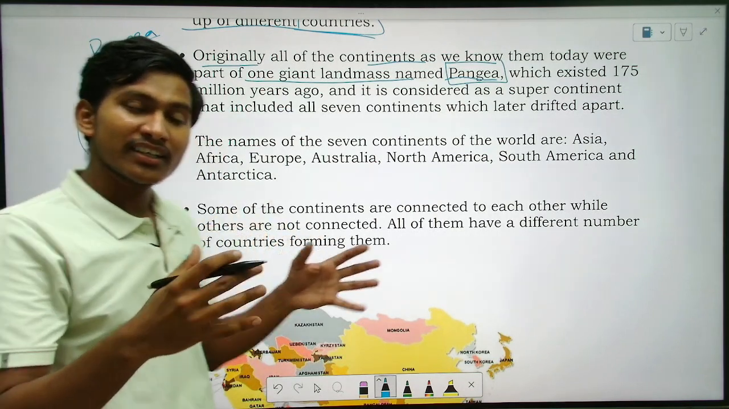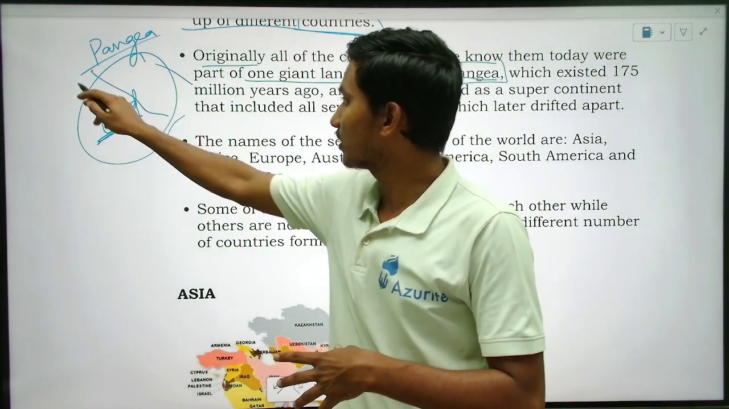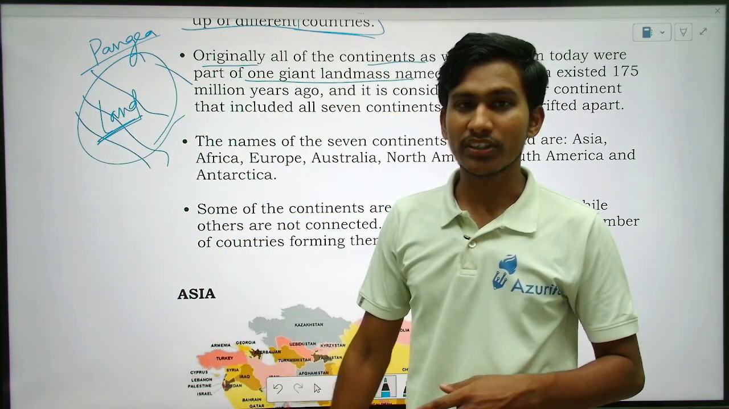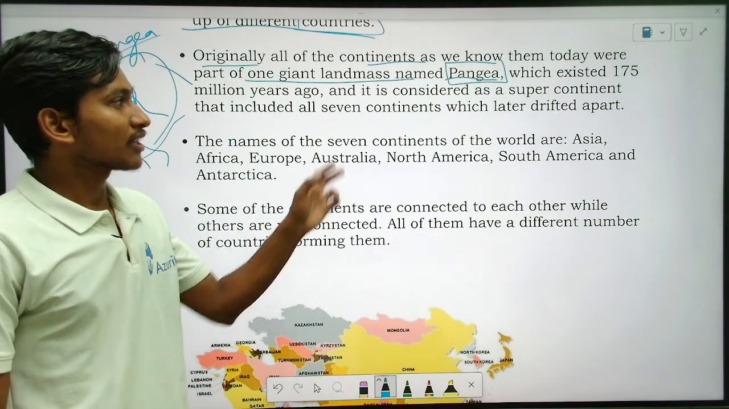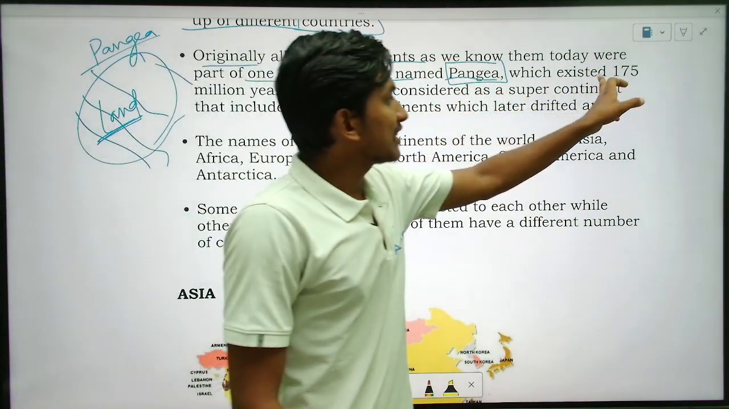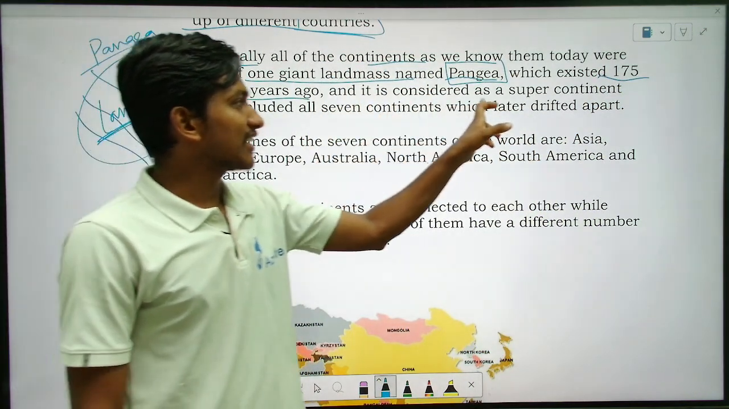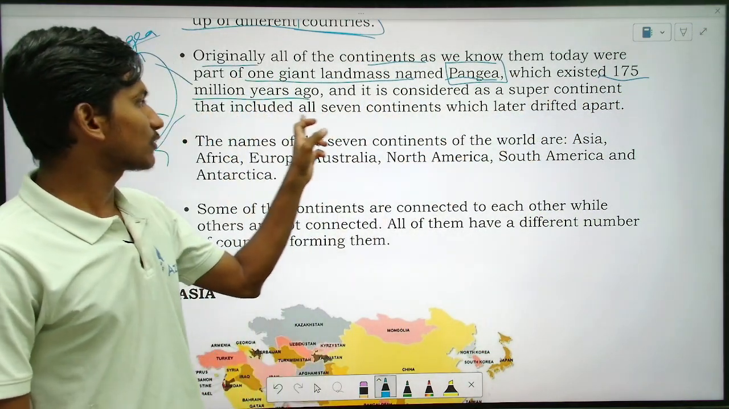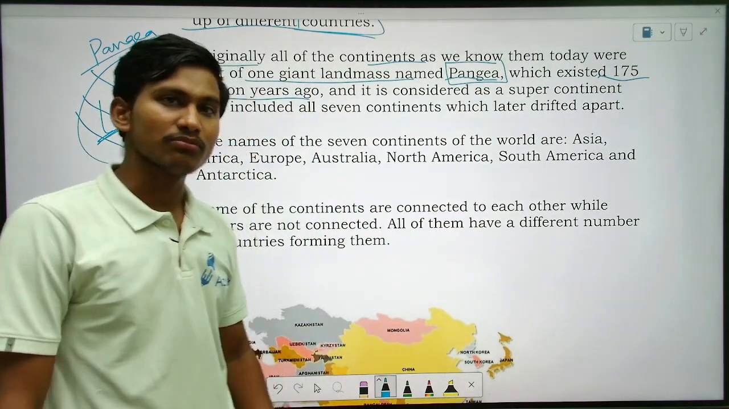So after that, because of the water and all, it got separated into different continents. Okay, it got separated, divided, understand? So that existed how many years ago? 175 million years ago, and it is considered as the supercontinent that included all the 7 continents which later drifted apart, that is divided from each other.